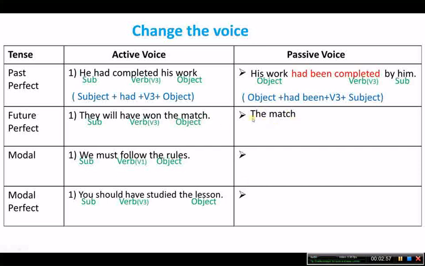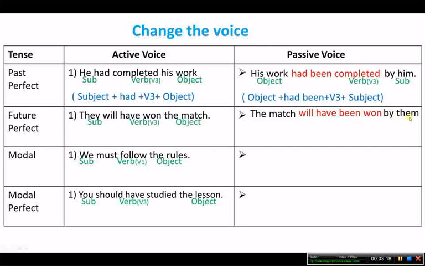Here they have used will have, so here we will make it will have been. The match will have been won. Here it is V3, in passive voice it will remain V3. So the match will have been won by them.